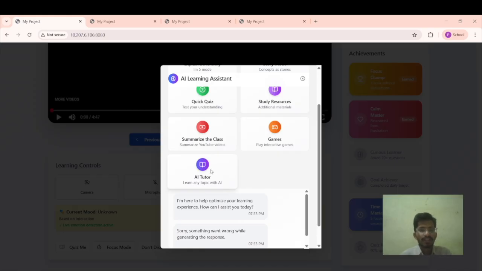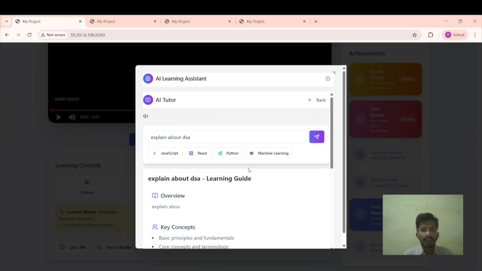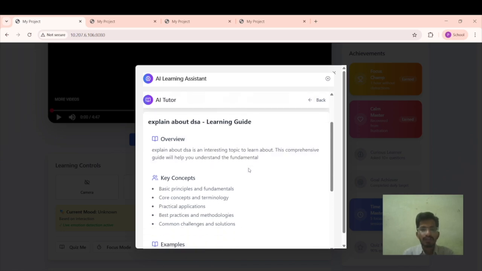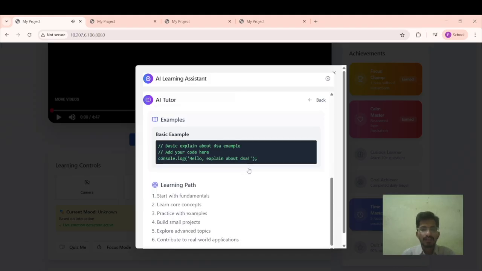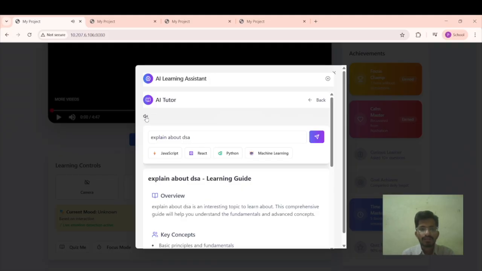And coming to here, again the AI assistant, the AI tutor, is the main thing in the project, with which we can learn any topic with the AI. We integrated the AI. For example, if you don't understand a topic and you want to learn about DSA, when you click the topic, it automatically has a pre-built overview, the key concepts in it, and explained examples. DSA is an interesting topic to learn about. This comprehensive guide will help you.